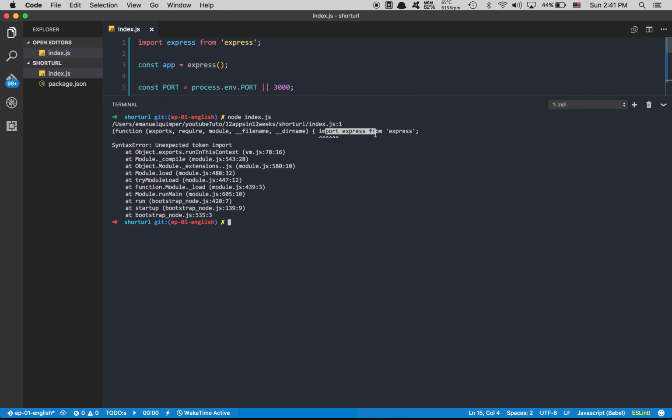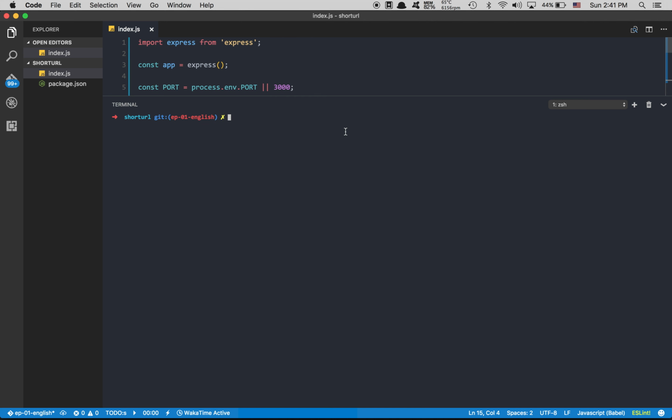Oh, what happened right there? It's because Node.js uses some ES6 features, but right now it doesn't support import and export, and this is what we want. But how can we use it? We need to transpile the ES6 code to ES5 to be compatible.